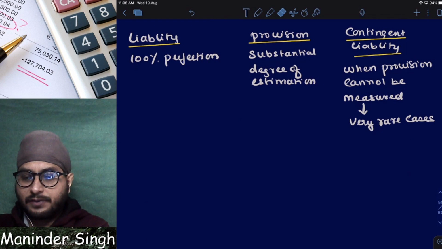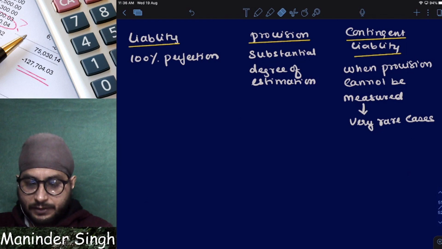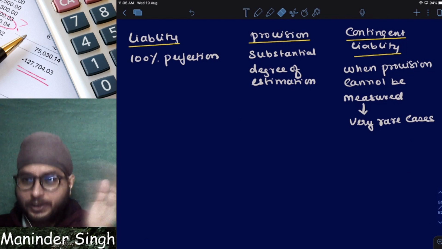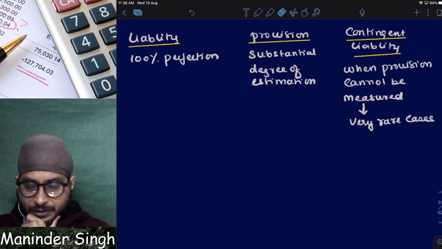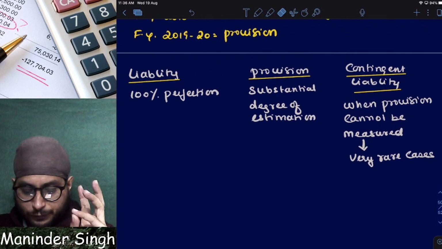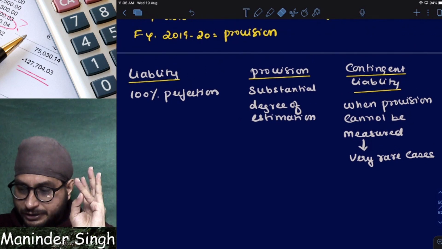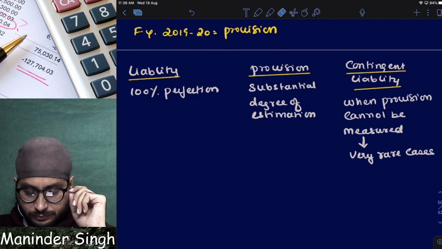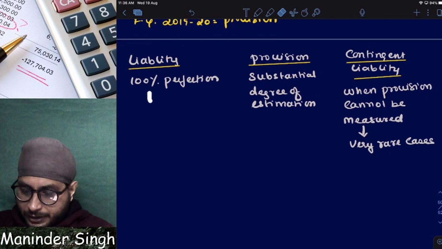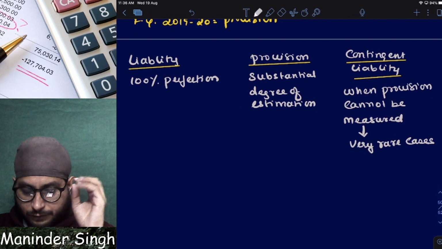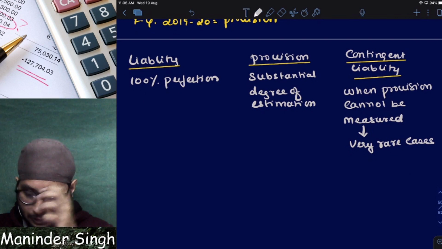I don't know whether I will win or lose. I have no idea. My lawyer also has no idea. Then what will I do? Contingent liability. Now you understand the difference between liability, provision and contingent liability? Clear?